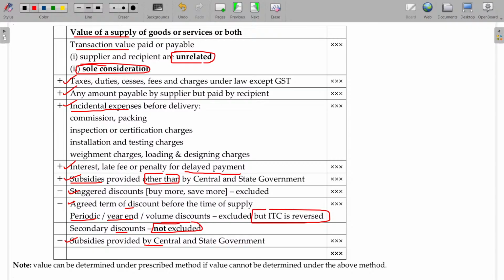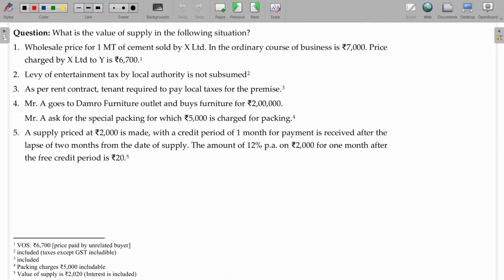Now, value can be determined under the prescribed method if value cannot be determined under the above method. If the above method is not possible, then we have to follow some other method also mentioned in the GST rules, right? Now come on, let us try to solve the illustrations on value of supply, section 15.